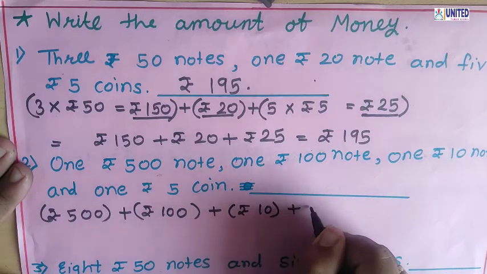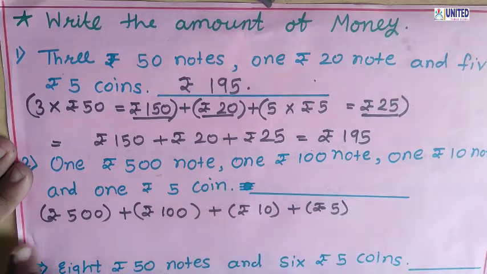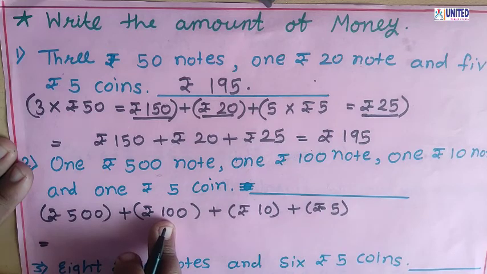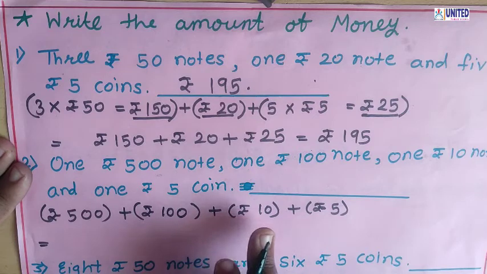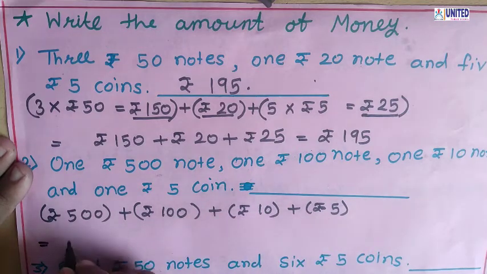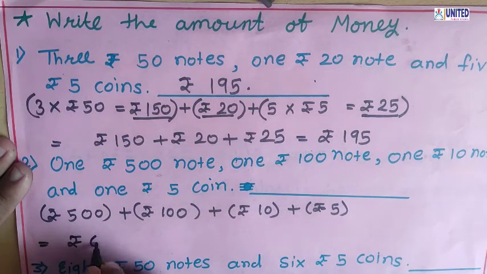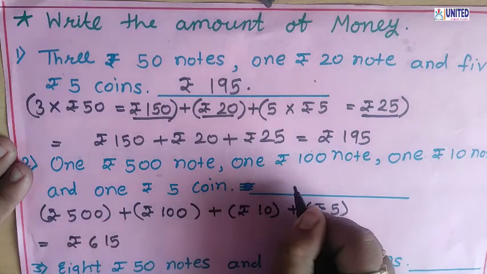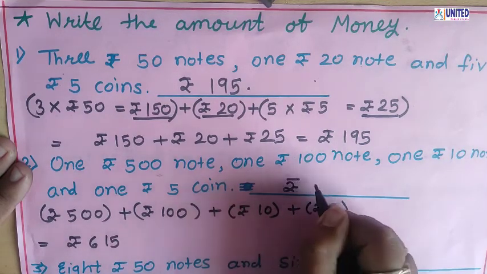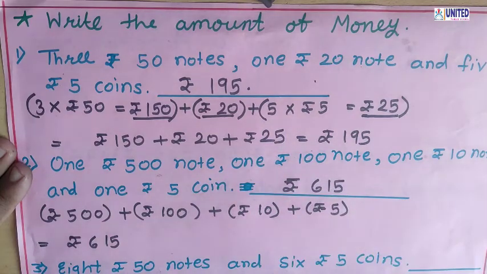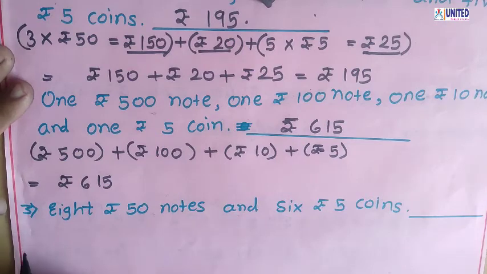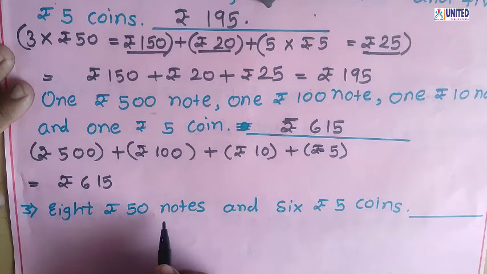So we can also write rupees 5. So now we can add all this. Okay, so 500 plus 100, 600. 600 plus 10, 610. And this 5, 615. So total how many? 615. So here total money is rupees 615.